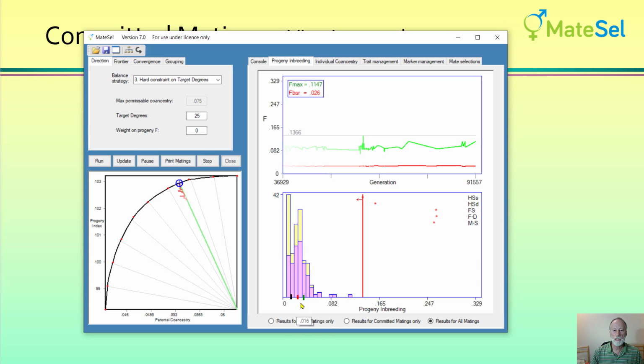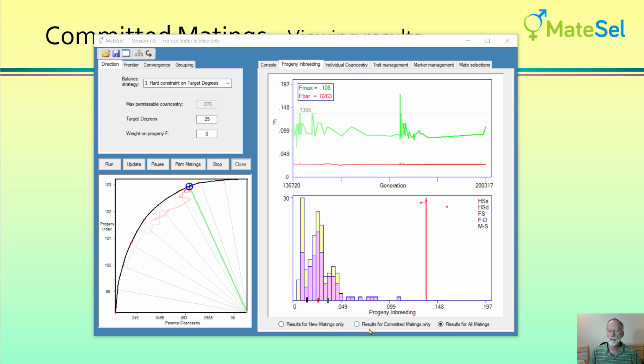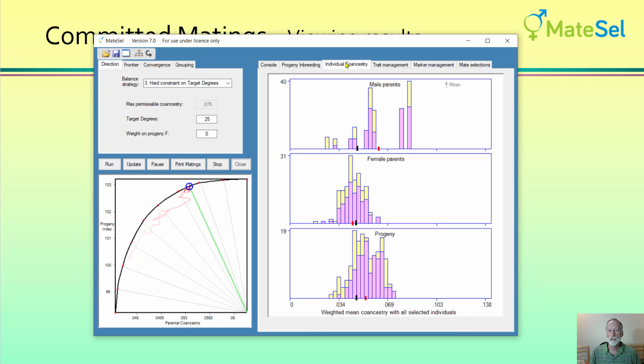We do have 3 ticks where we have the average inbreeding coefficient and the inbreeding coefficient that we would achieve if we randomly mated the selected animals. And we can choose to look at the committed matings alone, again, new matings or results for all matings. These radio buttons that we see down here, they don't exist for individual co-ancestry. Now let me lead up to showing you why that is.